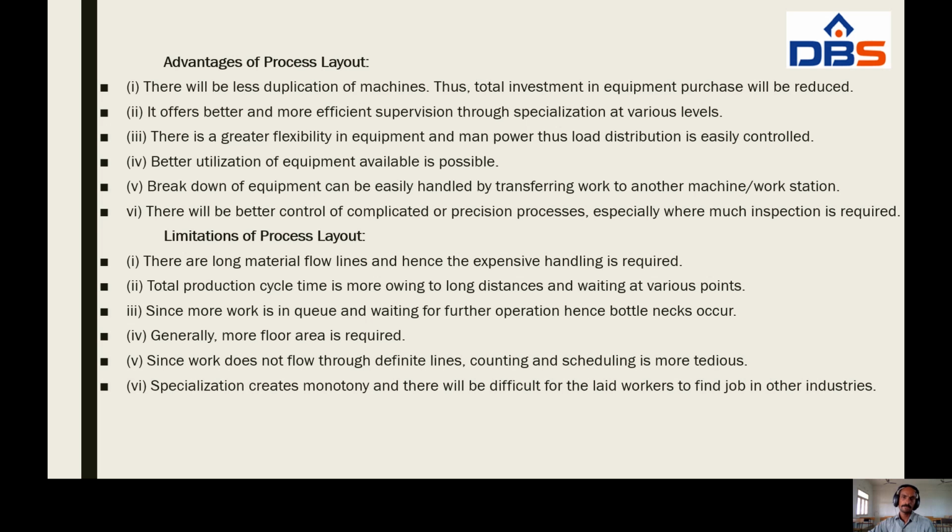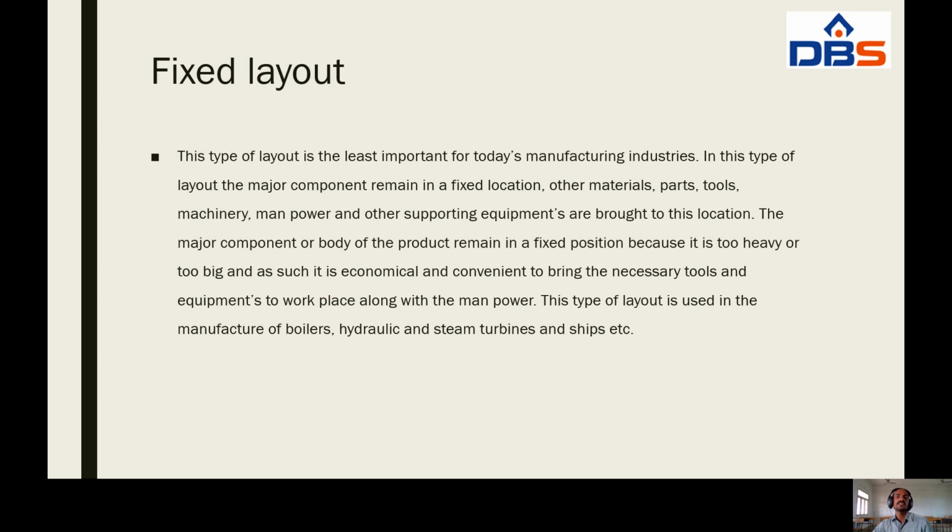And the next method is fixed layout. In the fixed layout, this type of layout is the least important for today's manufacturing industries. In this type of layout, the major component remains in a fixed location. Other materials, parts, tools, machinery, manpower, and other supporting equipment are brought to this location.